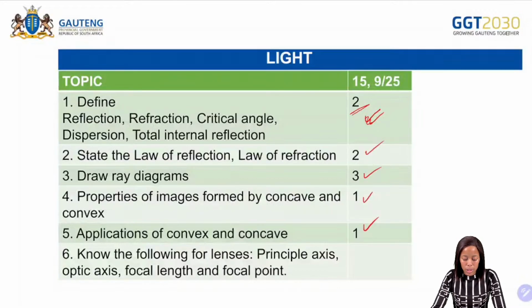Number 6, know the following for lenses. Remember that diagram that shows the principal axis, optic axis, focal length, and the focal point. Make sure that you know that diagram. Remember, this diagram is the one that is going to help you to draw whatever image is formed. So if you have this knowledge, you can collect about 9 marks out of about 25 or 15 marks in terms of the light there.